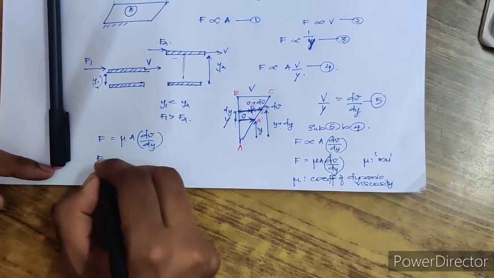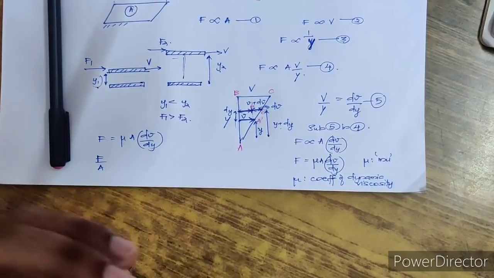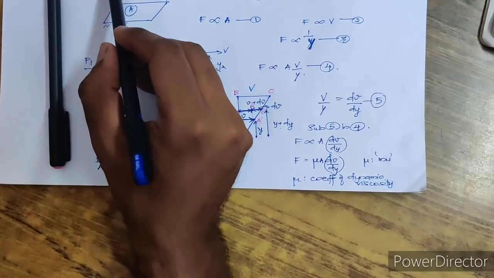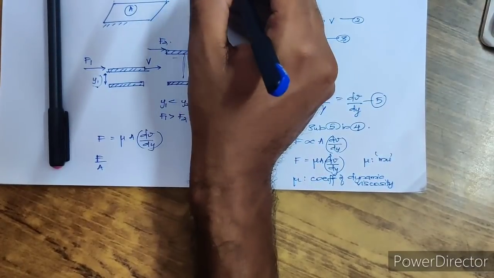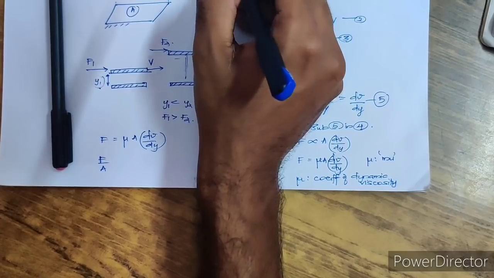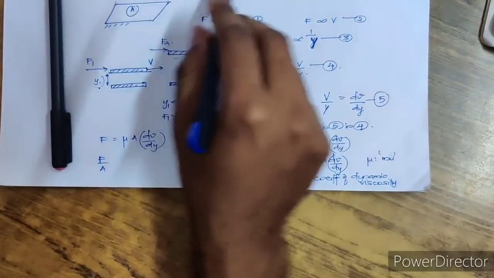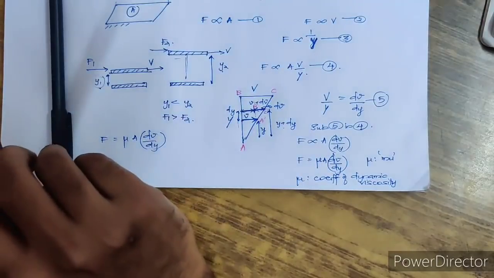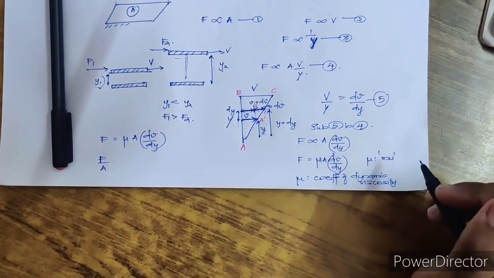So force by area. What is force by area? It is stress. We know force per unit area is stress. I hope you might have learned this in your mechanics. Here, see, you have an object like this and the force is acting along the plane, isn't it? Whenever you have a force along the plane, that kind of stress is called shear stress.